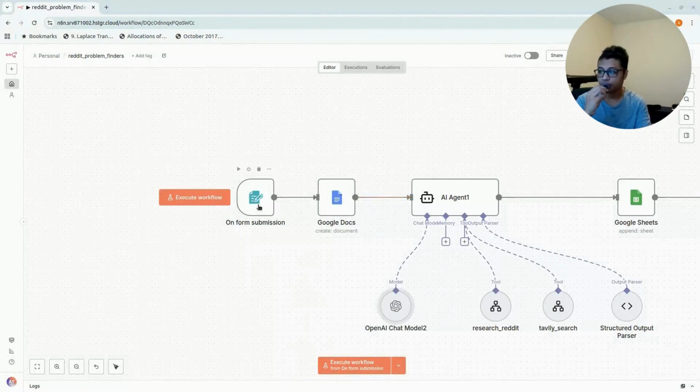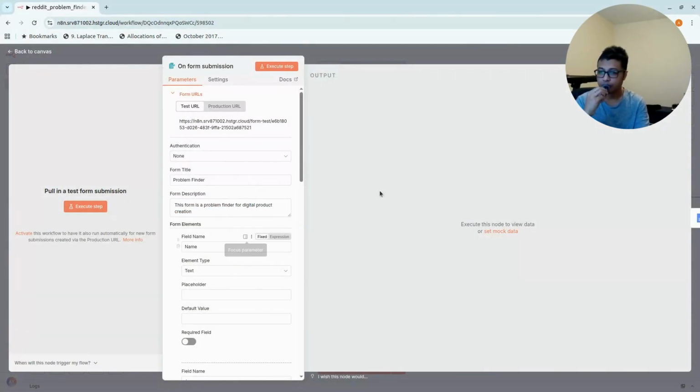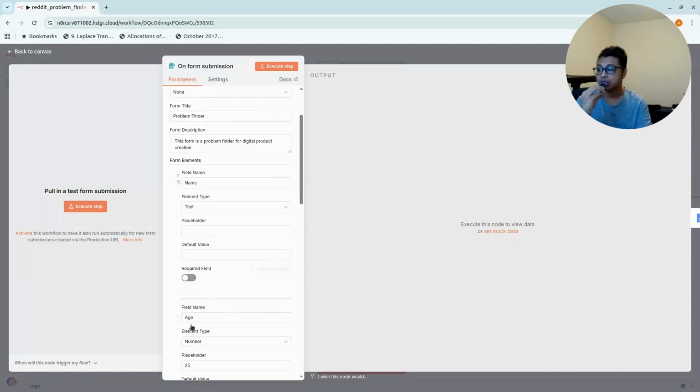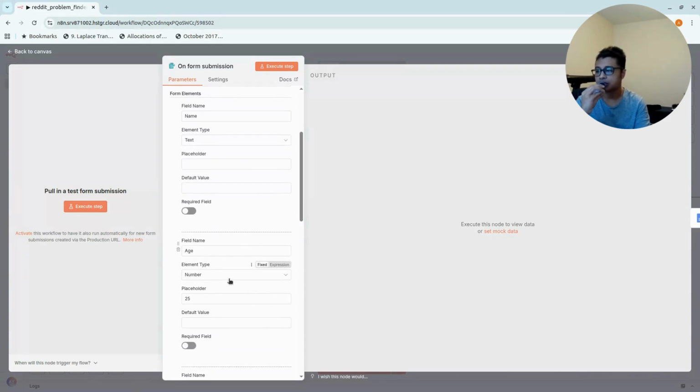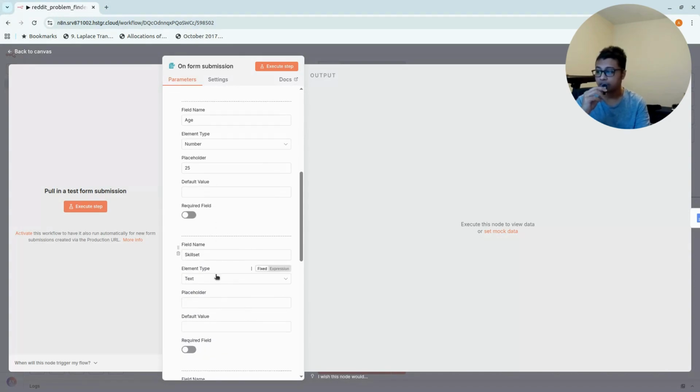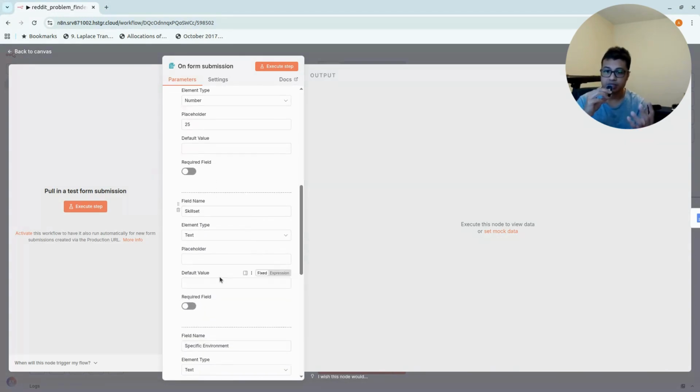Now let's have a look at the form. If I click the form, we've got a couple of components in here. The first one is the name, and the type is text, and we don't put a placeholder or default value. They are essentially required, but it's not really that important. The age is going to be a number, so you have to put a number in it. And the third one is the skill set.